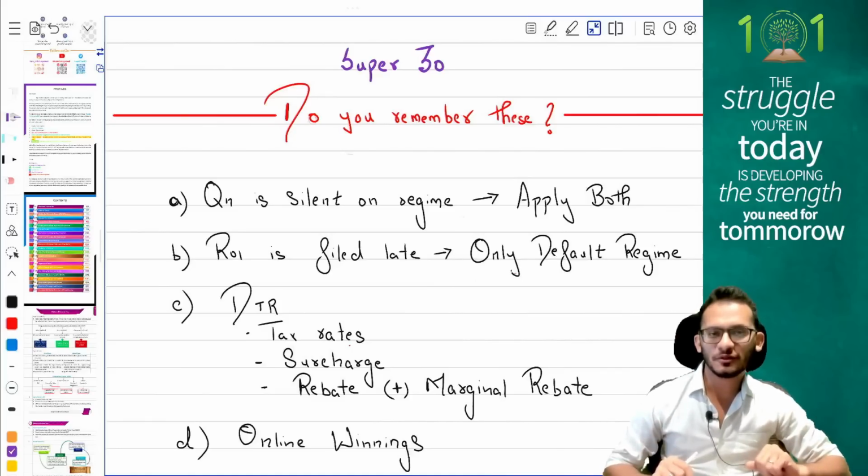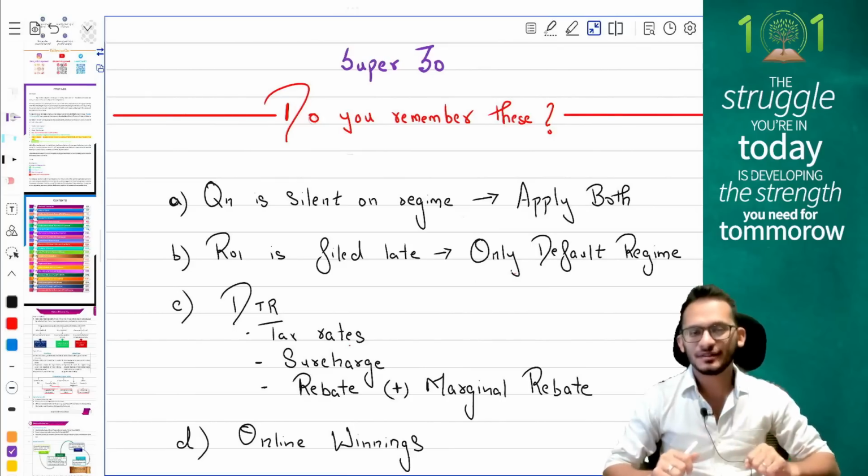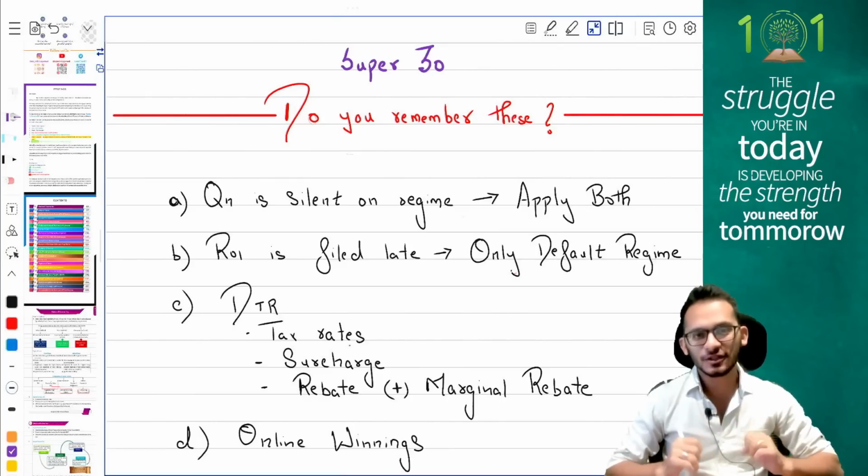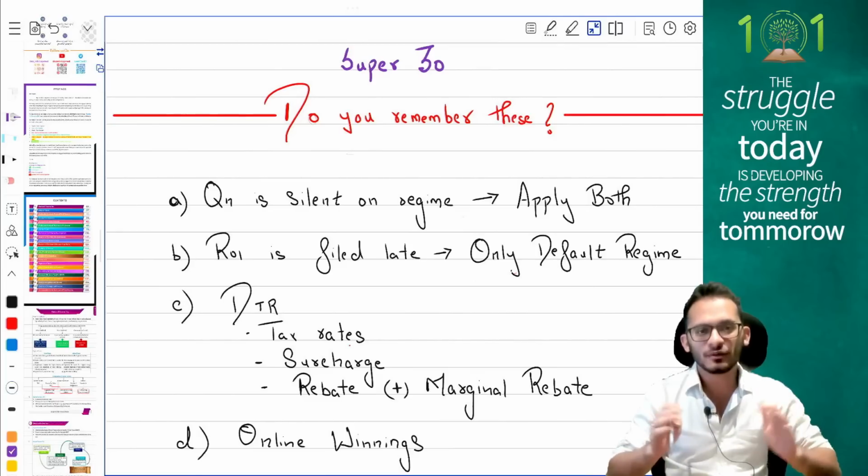So, two exams over for you, right? Accounts, law, both are done. Last paper of your taxation. I'm sure you all have done a great job in the last two papers. If you have not, if you have some worries, forget those worries.